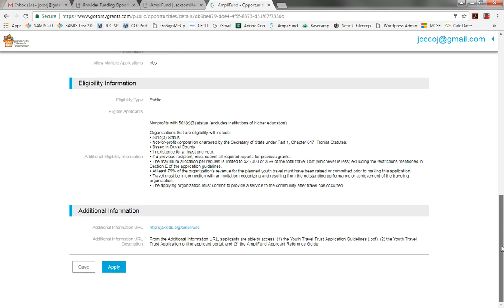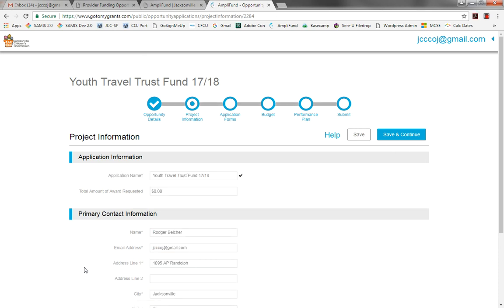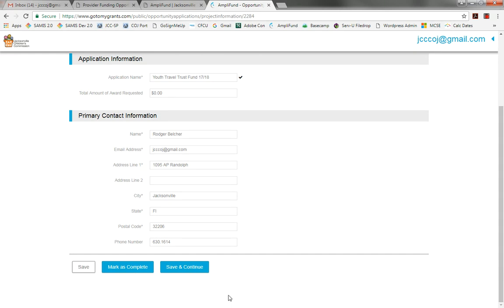And so we're into the system now, and this is the same page we saw just a moment ago, but now I'm logged in. You see that I'm in the system now as my test account. I'm going to click apply again, and it brings up the beginning of the application. You'll see that there are multiple steps here. We're at the beginning. Each time we complete one, we'll get a check mark. You see a save and continue button at the bottom.